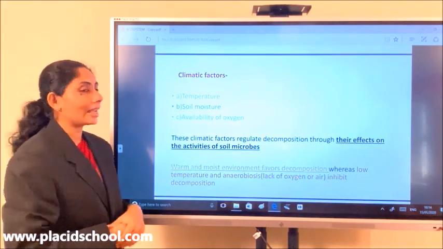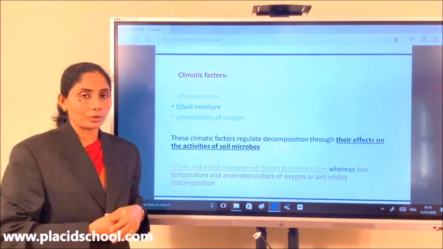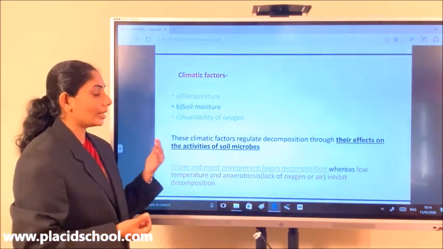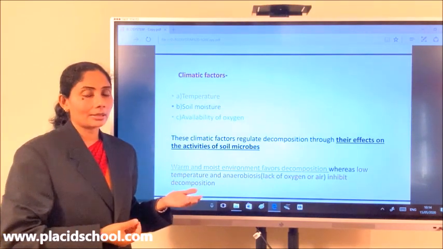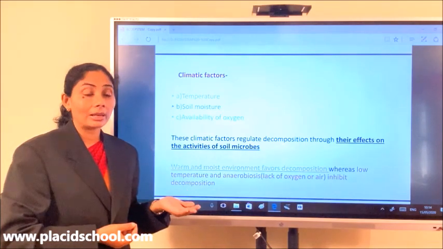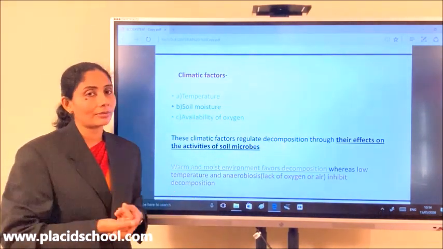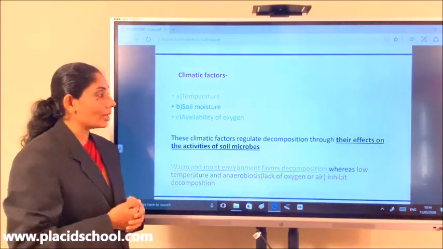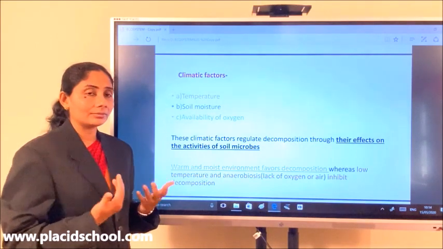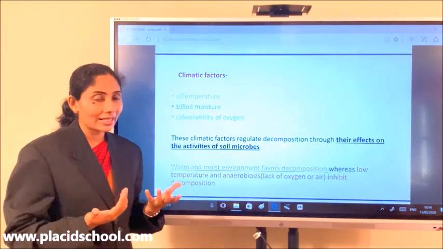Then next is climatic factors. Now how do climatic factors affect the rate of decomposition? Remember, I've already told you that living organisms are affected by the environmental conditions. We are also affected by environmental conditions. Our efficiency, our energy level depends also upon the environmental conditions. So if the surrounding is very hot and very difficult for us to do any work, we will not be able to do a particular work easily.